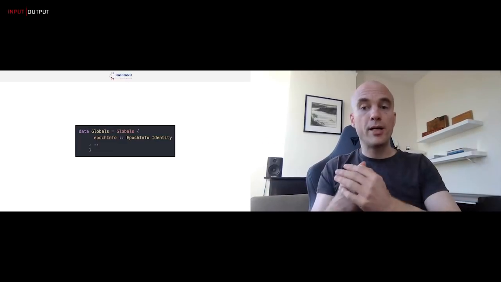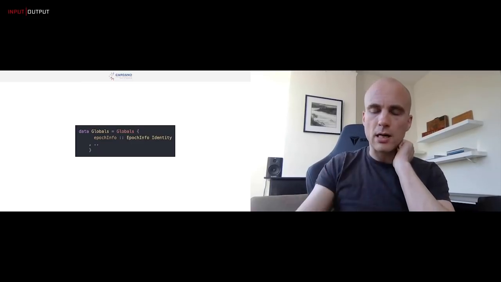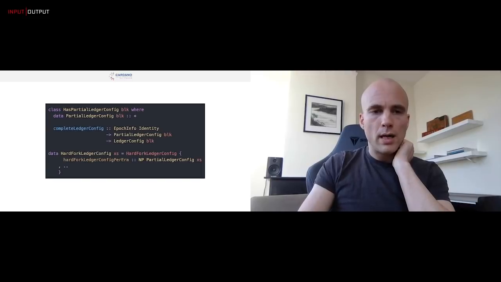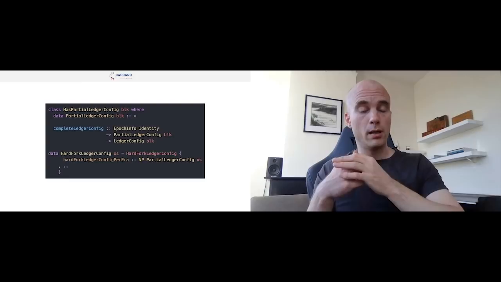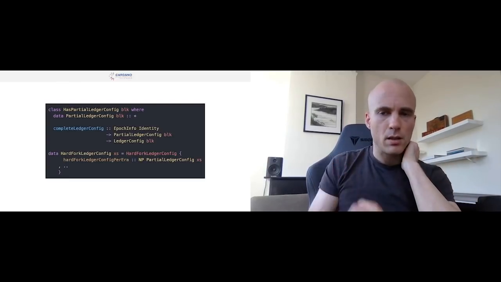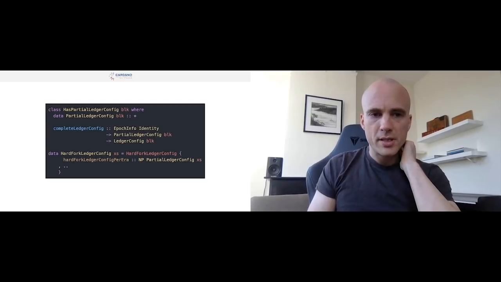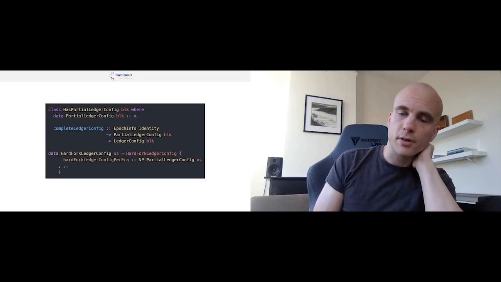But of course, when we apply the hard fork combinator to this, that's not the case. So how do we reconcile these two things? Well, I told you that the hard fork combinator contains the config of every era. But that was a little bit imprecise. So what I should have said is this. The hard fork ledger config is not a ledger config of every era, but a partial ledger config.